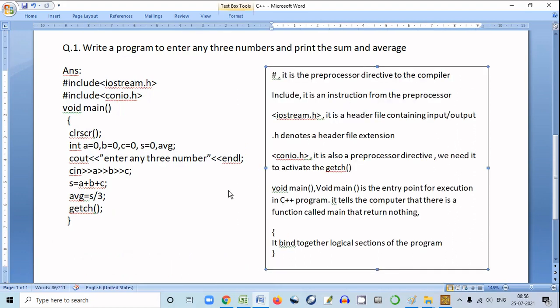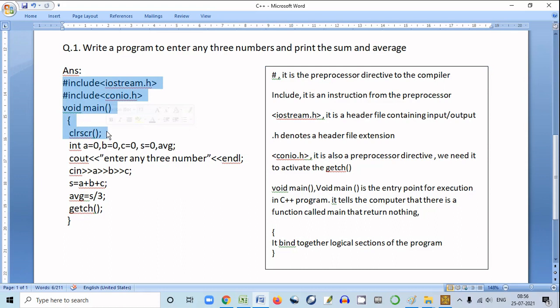To start any C++ program, first you have to write hash include iostream.h, then hash include conio.h, then void main, then open bracket, close bracket, then curly bracket, then clrscr. So from here to here, till clrscr, the whole program will remain the same. You can do 1000 programs, but till clrscr, all programs will remain the same.